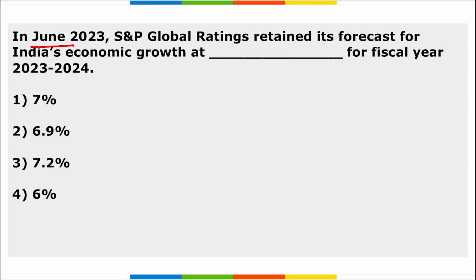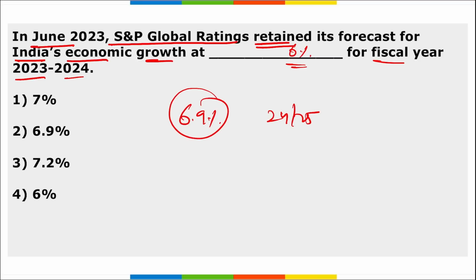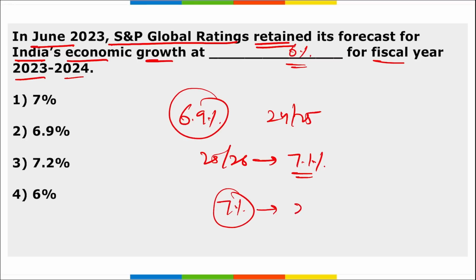Next is in June, S&P Global Ratings retained their forecast for India's economic growth at 6% for fiscal year 23-24. Right? Apart from this, remember GDP is projected to rise 6.9% for 24-25, and for 25-26 it is projected to rise 7.1%. Correct? Then India leads with an average growth of 7% in the upcoming 2 to 3 years.